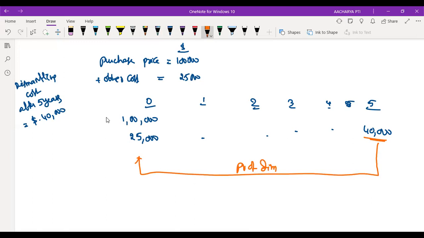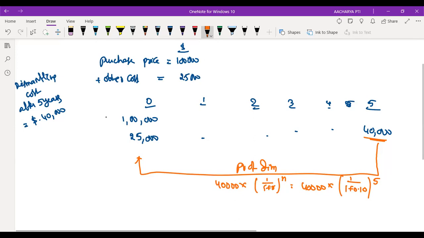Then how to bring it? 40,000 into 1 by (1 plus r) whole power n. For example, r is 10%, whole power 5.